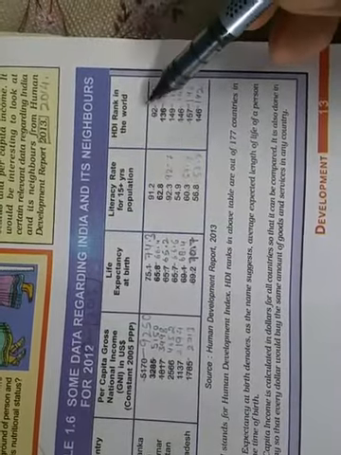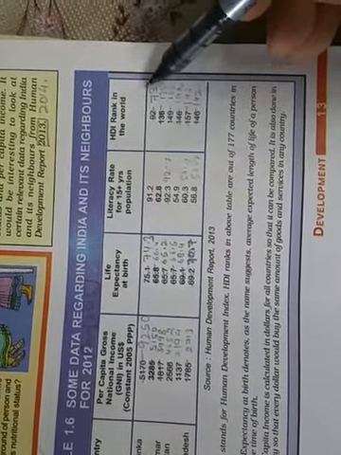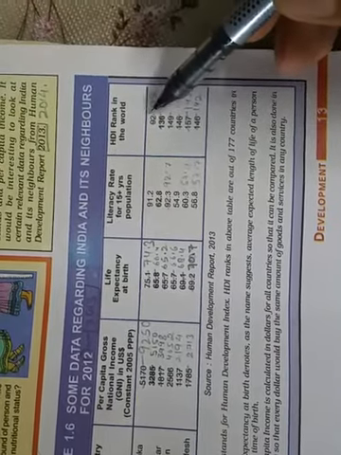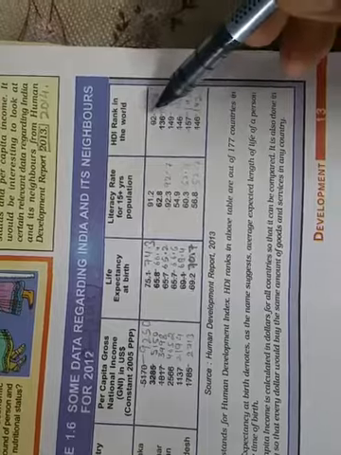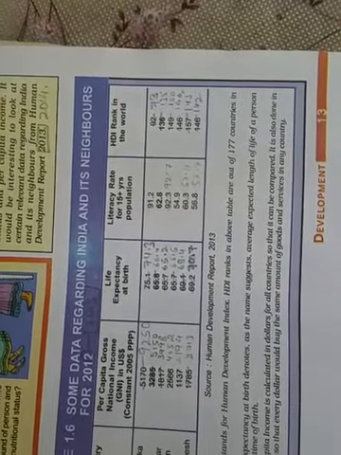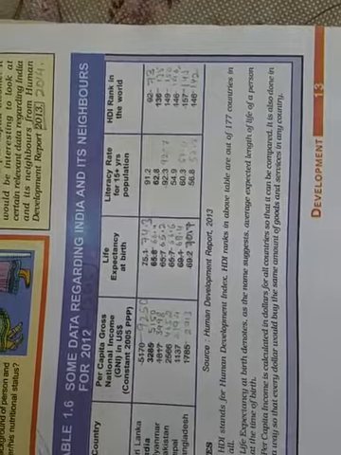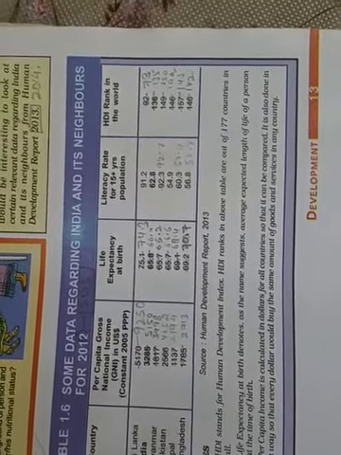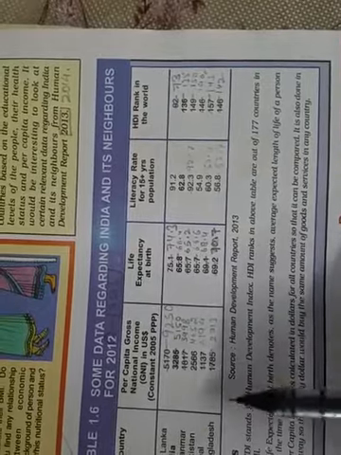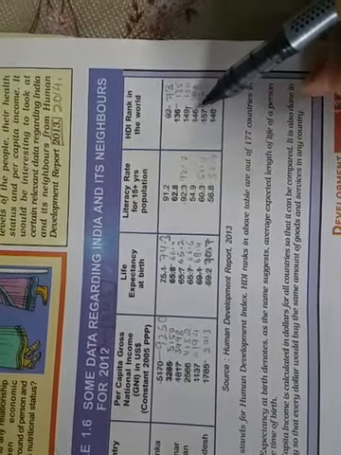You see students over here, India has comparatively less per capita income. Sri Lanka is having more per capita income than India, and the rank of Sri Lanka is only 92. Lately it is 73 and 135. But think of data which is given as per 2011, it is 92 and 136. It means Sri Lanka is far ahead of India, even though it's a small country. And the countries where per capita income is just half of India's per capita income, like Myanmar or Bangladesh, their human development index is not much beyond India.